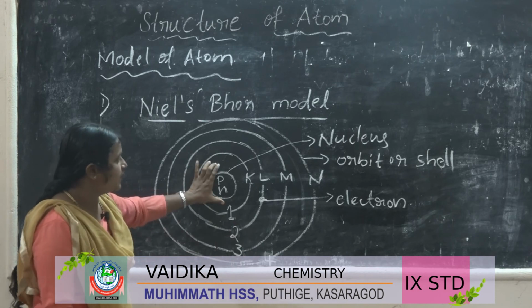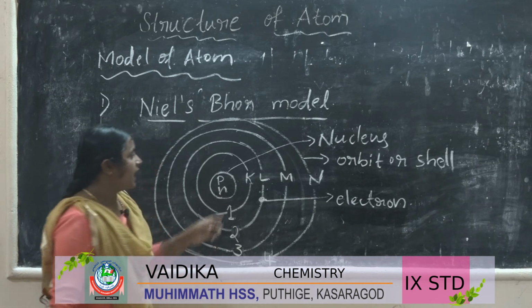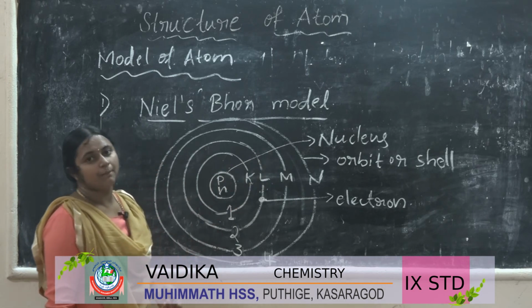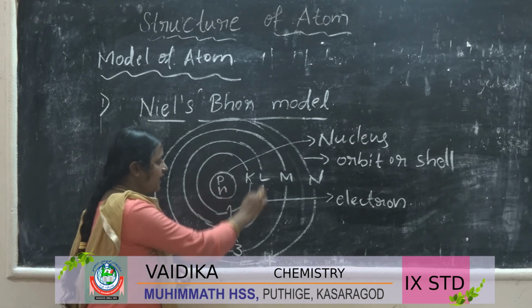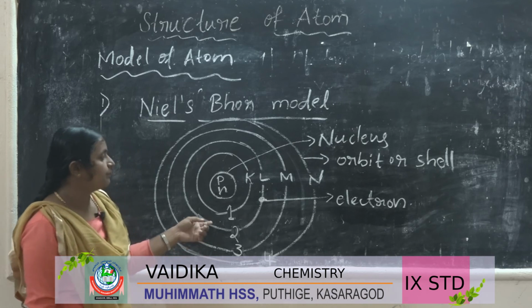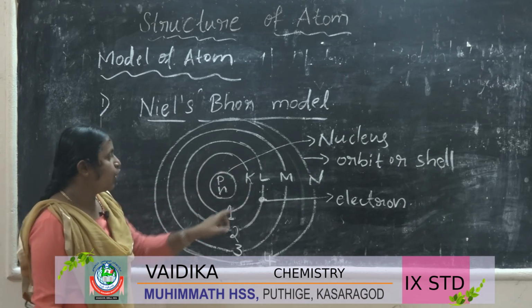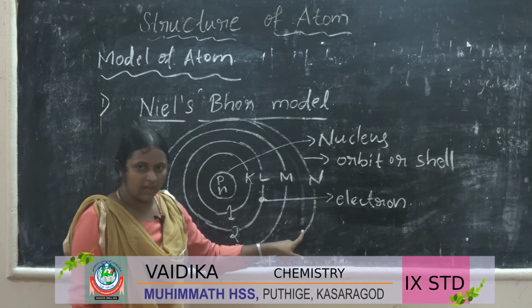In the middle there is a nucleus. What is present in the nucleus? Protons and neutrons are present in the nucleus, and these are the shells or orbits where the electrons are revolving, also called main energy levels.